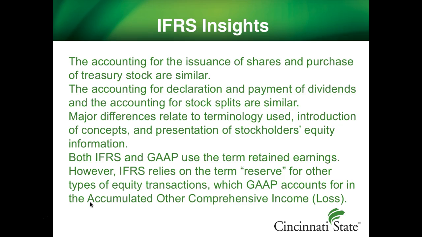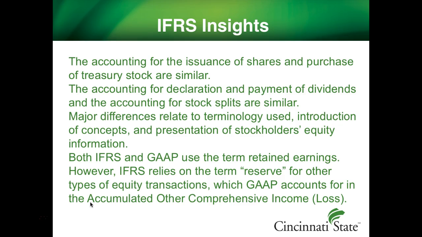Similarities and differences between GAAP and IFRS. The accounting for the issuance of shares and purchase of treasury stock are similar. The accounting for declaration and payment of dividends and the accounting for stock splits are similar. Major differences relate to terminology, introduction of concepts, and presentation of the stockholders' equity information.